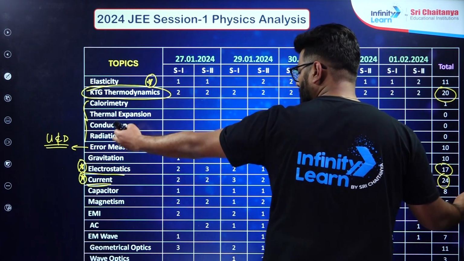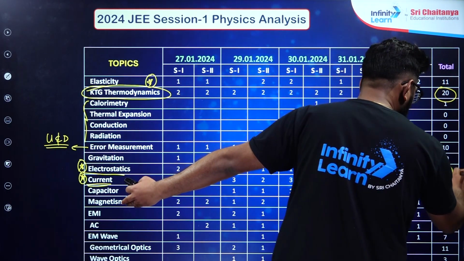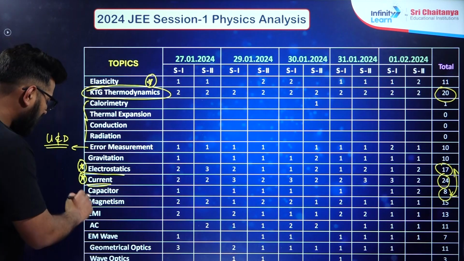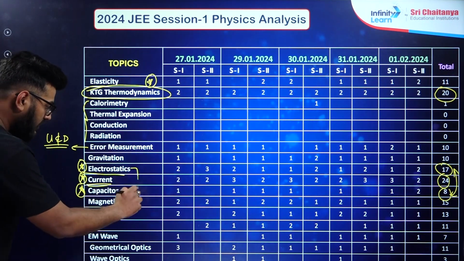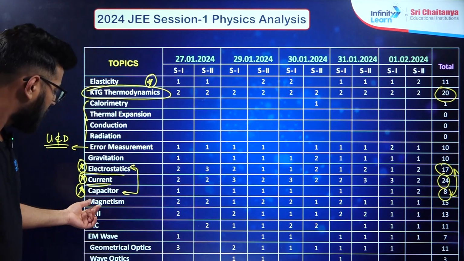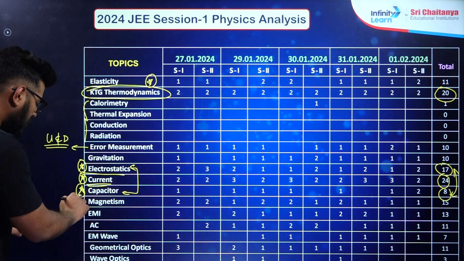Now capacitance you can consider in electrostatics only, and capacitance and electrostatics cumulatively account for around 25 questions. So yes, both are electrostatics only, and they are a bit bulky. Then magnetism, if I speak of, around 14 questions have been asked. So this is also an important topic.